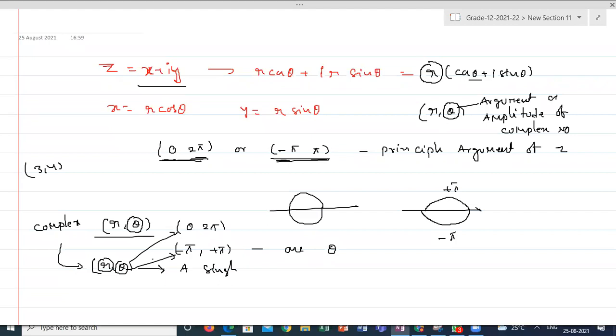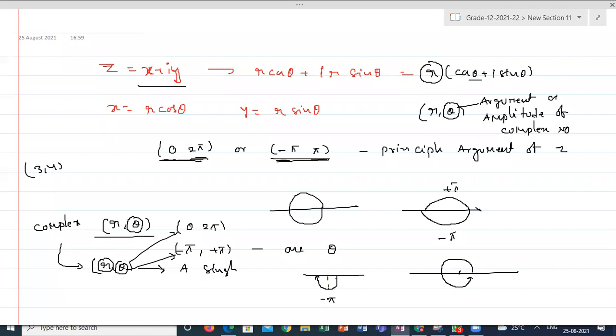Sir, does -pi to plus pi mean a real axis? No. Even if I am taking 0 to 2 pi, what is the meaning of 0 to 2 pi? 0 to 360 degrees, a rotational angle. What is the meaning of -pi to plus pi? -pi to 0 is the -pi range, correct?